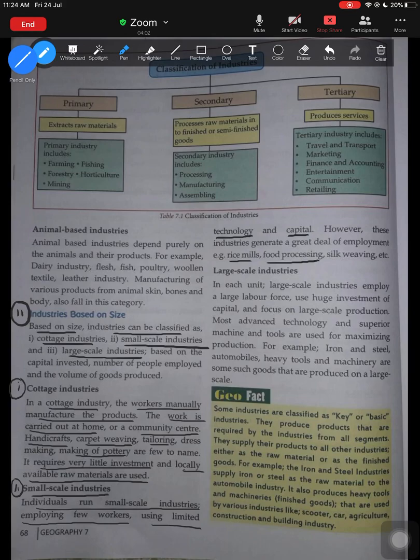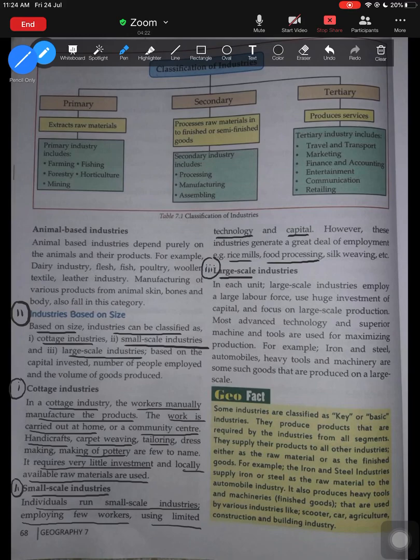Rice mill, food processing industries are all industries which come under your small scale industries. So that is the second category of industry, small scale, which has workers employed, which does use machineries, but a very limited amount of technology being used, and the amount of investment is also comparatively a little higher than the cottage industries. Moving to the third type of industry, that is your large scale industry.